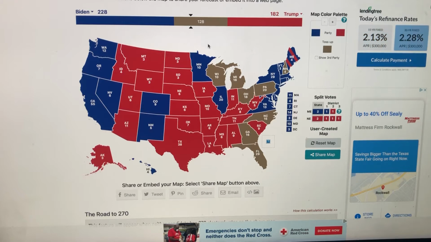In the state of Wisconsin, Clinton had a 7-point lead.